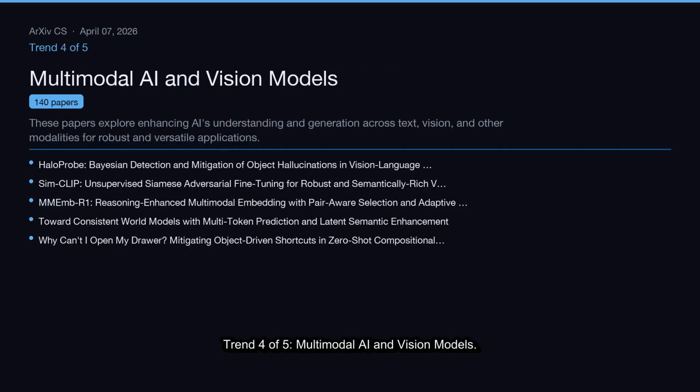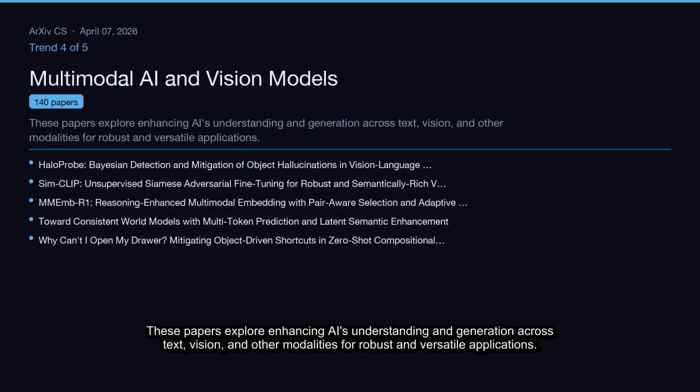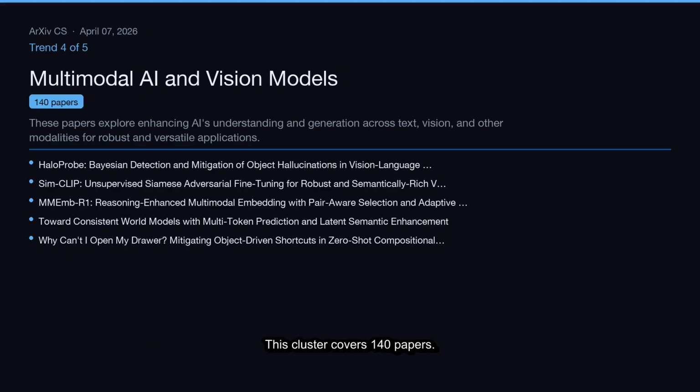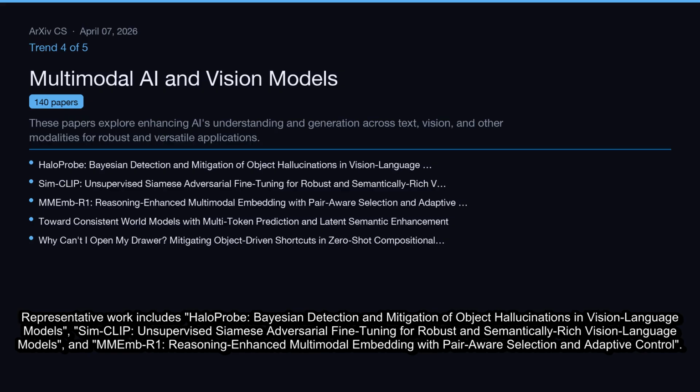Trend 4 of 5, multimodal AI and vision models. These papers explore enhancing AI's understanding and generation across text, vision, and other modalities for robust and versatile applications. This cluster covers 140 papers. Representative work includes HaloProbe, Bayesian detection and mitigation of object hallucinations in vision language models, SimCLIP, unsupervised Siamese adversarial fine-tuning for robust and semantically rich vision language models, and MMEmb-R1, reasoning-enhanced multimodal embedding with pair-aware selection and adaptive control.